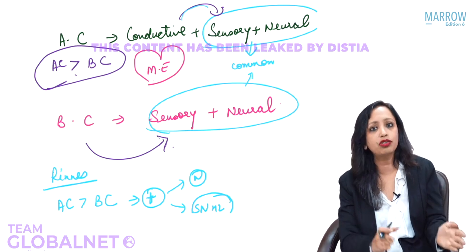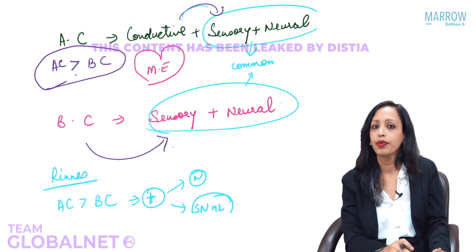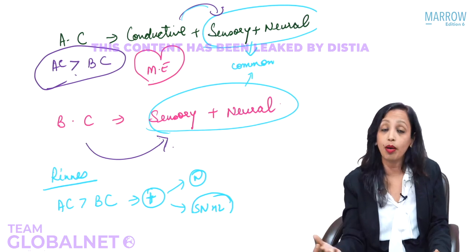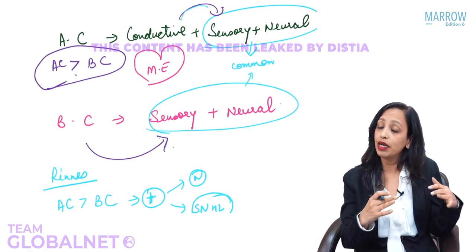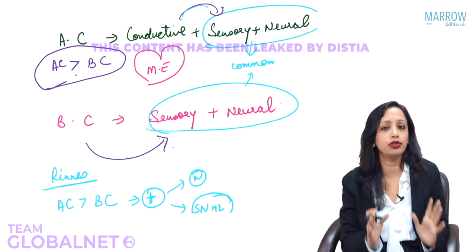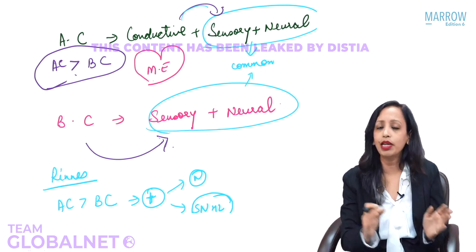Everything is normal. Middle ear is also normal, inner ear is also normal. In that case, air conduction will be better than bone conduction. That is a normal ear. And middle ear is normal, but the sensorineural pathway is defective. Middle ear has to be normal. So middle ear is normal, inner ear is also normal.